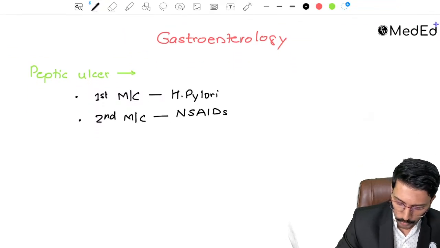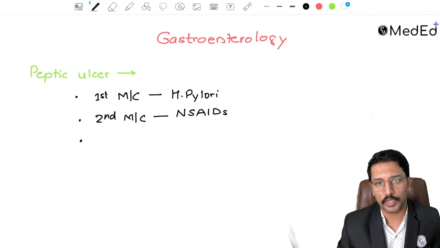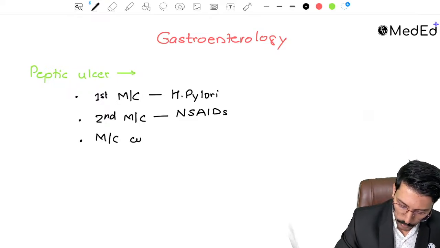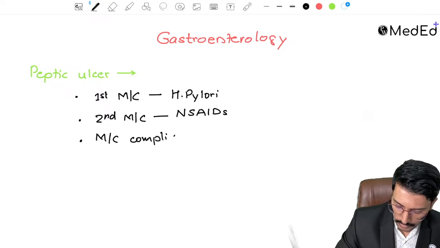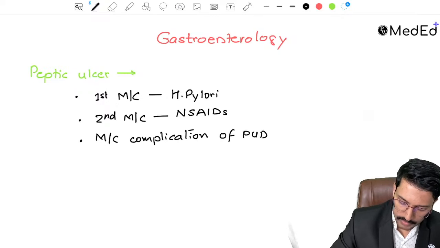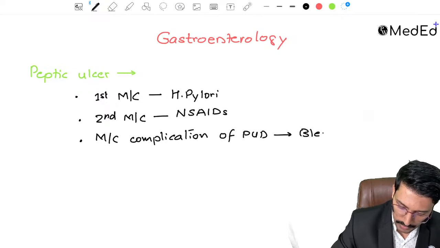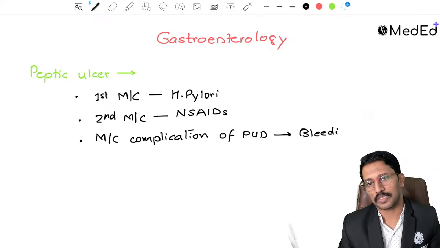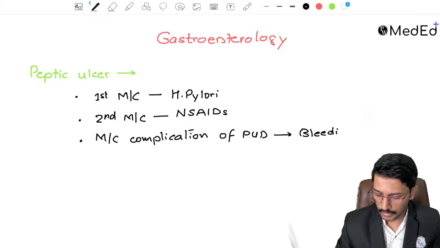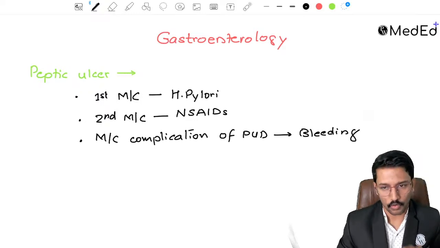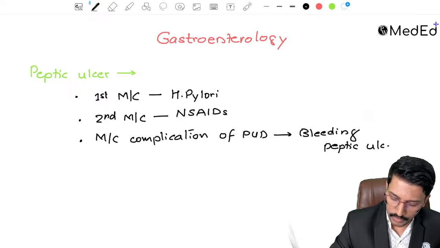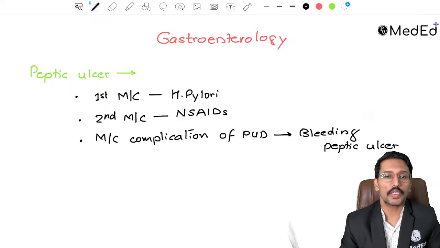The third important MCQ point they will ask you is what is the most common complication of peptic ulcer. The most common complication of peptic ulcer disease would be bleeding. It is not perforation. Perforation is obviously not that common in today's context where the use of PPIs is very common. So don't worry about perforation. Always answer bleeding peptic ulcer. That is the most common complication. Okay, what else do you need to know?